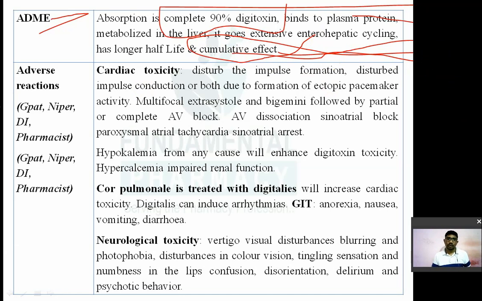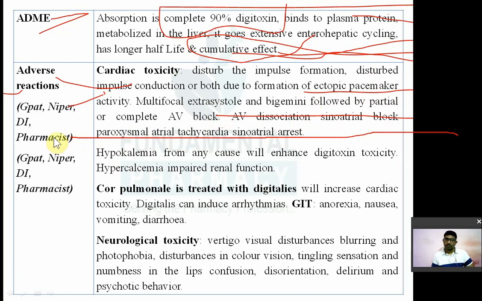और एडवर्स रिएक्शन क्या है? फर्स्ट इज अ कार्डियक टॉक्सिसिटी. So it can disturb the impulse generation and impulse conduction. As it can increase the automaticity, it can decrease the refractory period, etc. It causes disturbance in the impulse formation and conduction, and that's why it can cause arrhythmia. Due to formation of ectopic pacemaker, it can increase the activity of ectopic pacemaker. It can cause extrasystole and bigeminy followed by partial and complete AV block. It can cause AV, atrioventricular block, sinoatrial block. It can produce arrhythmia like paroxysmal atrial tachycardia and sinoatrial arrest.